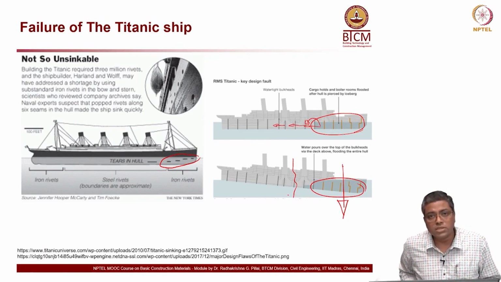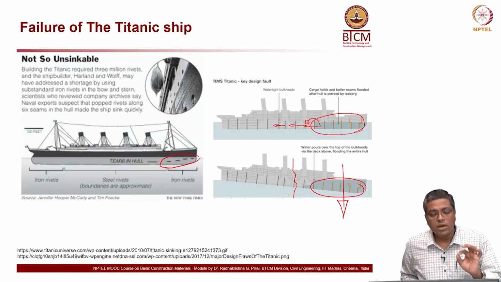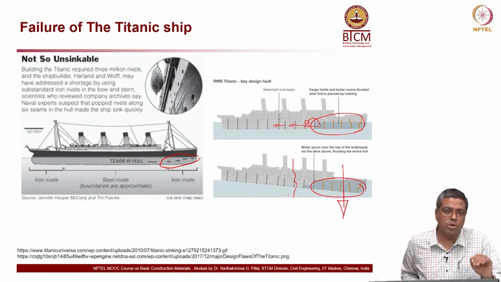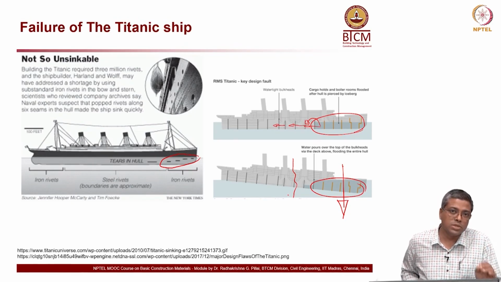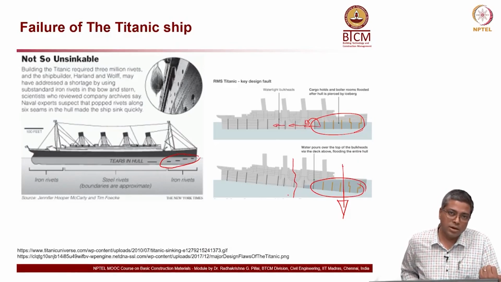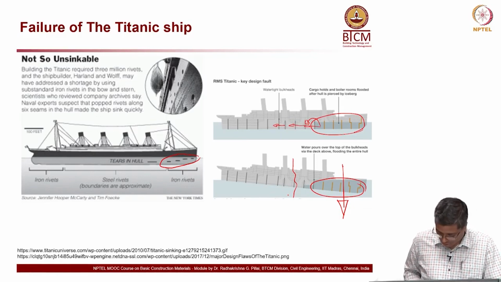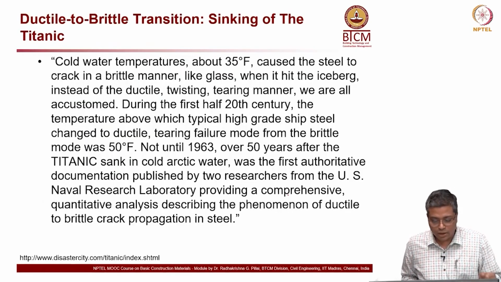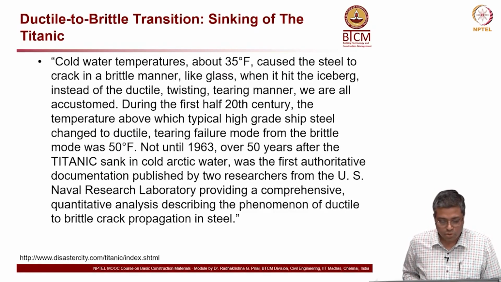Anyway, the point for this class is that the material which was used for rivets became more brittle when it went through the Atlantic Ocean and near the iceberg, where the temperature was very low. So, the material which was ductile in Belfast where it was made, or during the construction time, became brittle during the service, as you sail through the ocean, cold water. Okay, that is what led to the failure. This is the story. You can read the story in more detail.